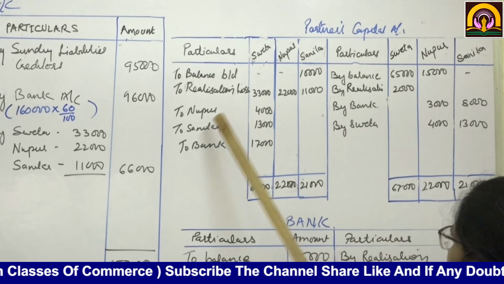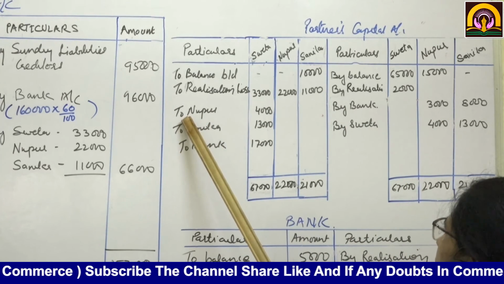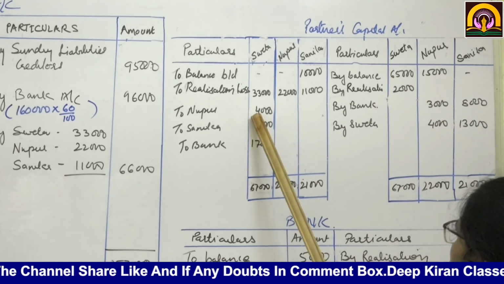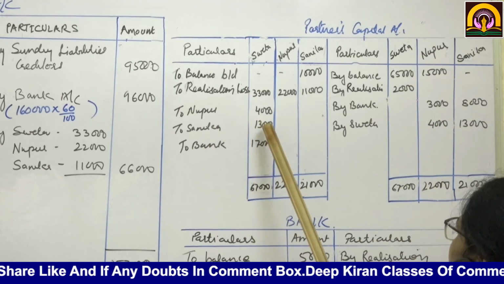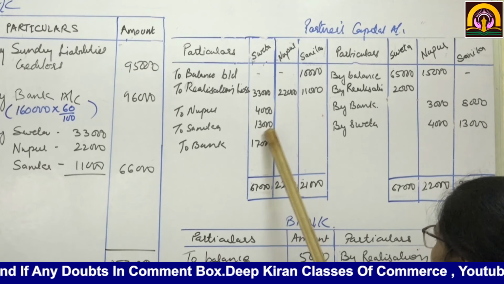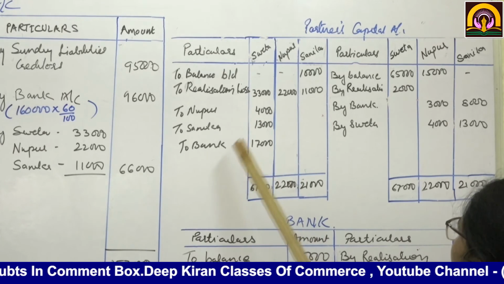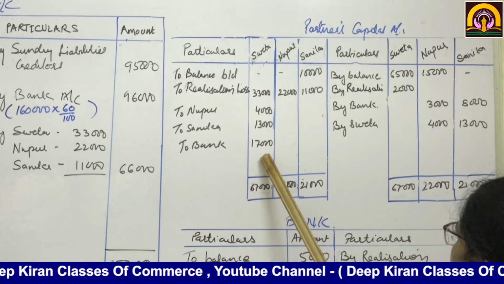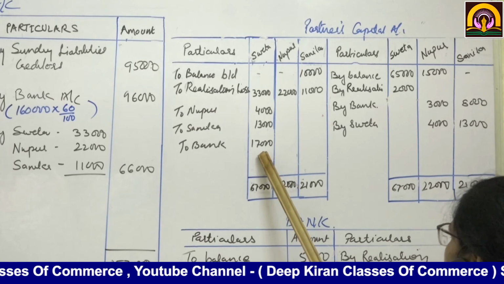Here we have written to Nupur's account 4,000. For Nupur she has paid 4,000, for Sanika she has paid 13,000, so in her account we have written. Now the remaining balance will be 17,000.